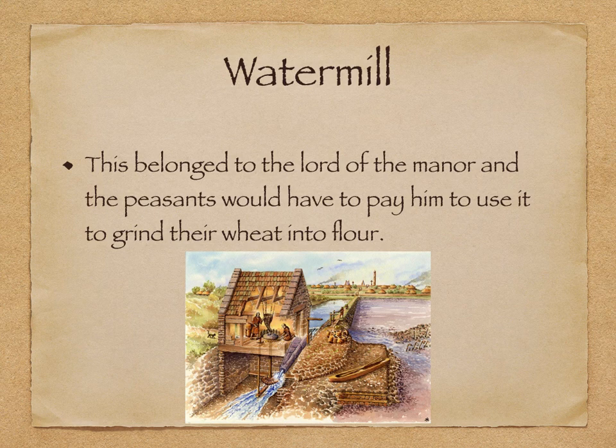And another important function or building within these little villages was the watermill. So the watermill usually belonged to the lord of the manor, and the peasants would have to pay him to use it to grind their wheat into flour. So the peasants would be paying dues, and they'd have to work for the lord, but they'd also have to pay him to use the watermill so that they could grind their crops into flour to help make bread.